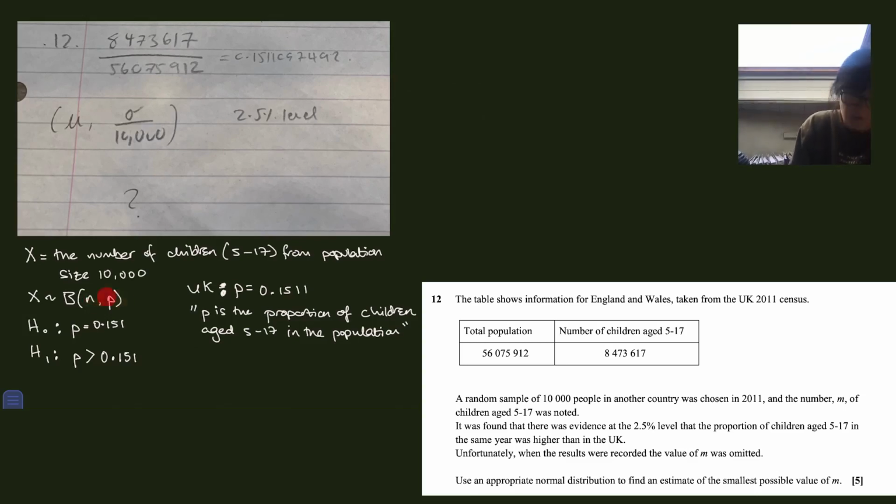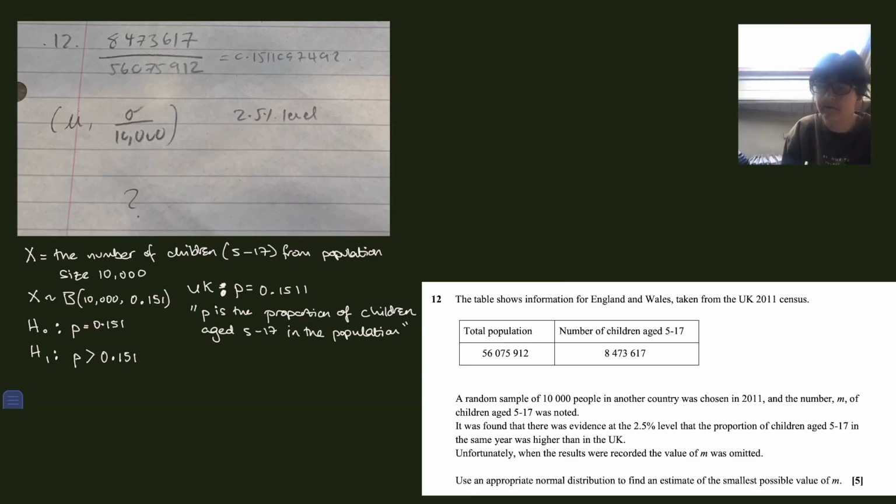So the binomial that we're actually looking at here is, no, n goes first, a sample size of 10,000, and the claim in the historical data is that p is in fact the same as the UK, 0.151. X is binomial(n, p).